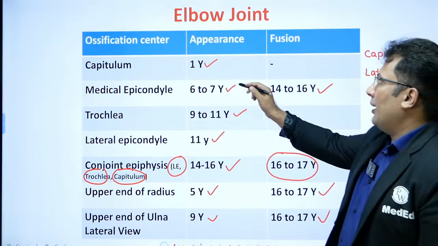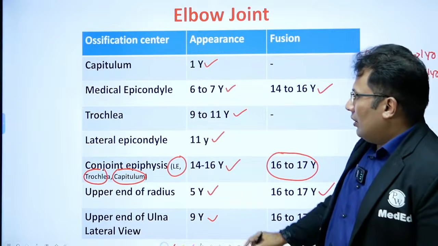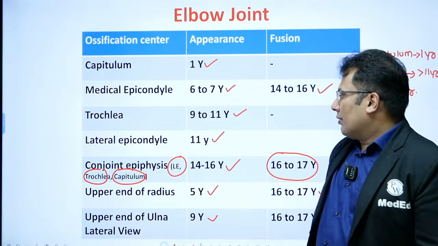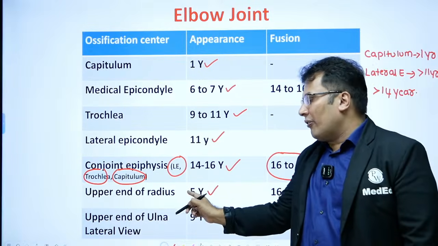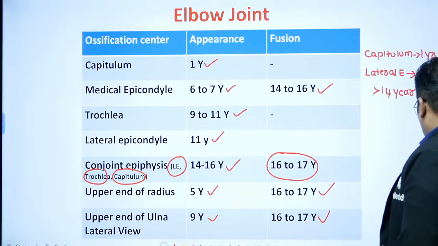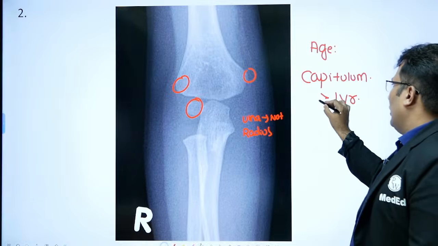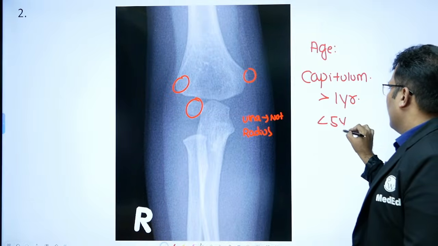Capitulum appears at 1 year. Only capitulum is there, the upper end of radius is not there. So the next is the upper end of radius. So the answer is more than 1 year, less than 5 years.